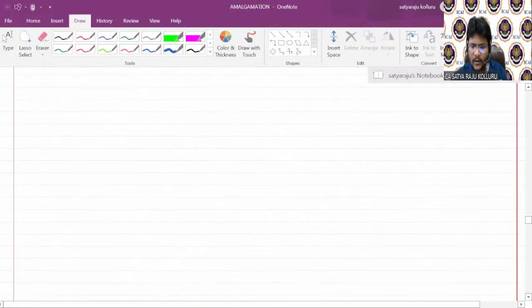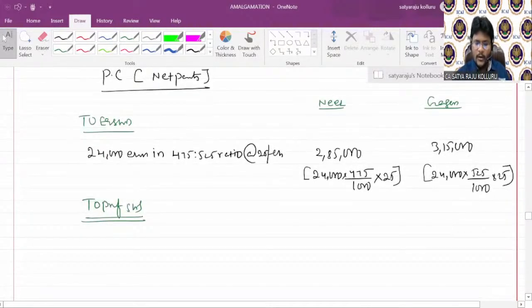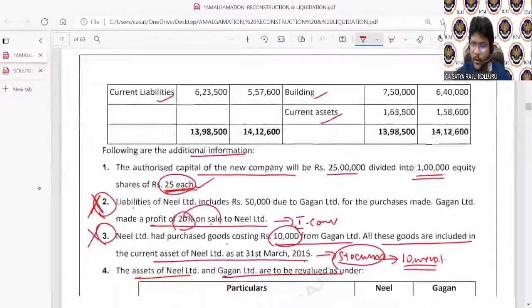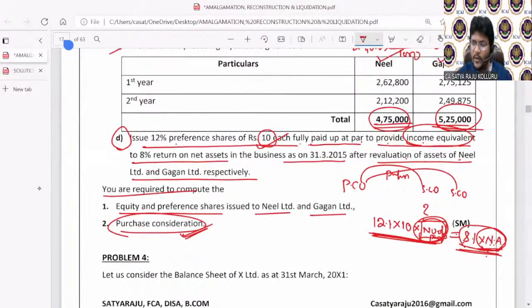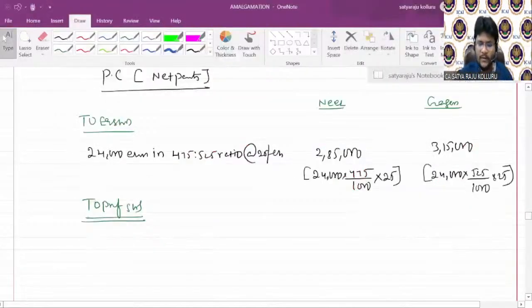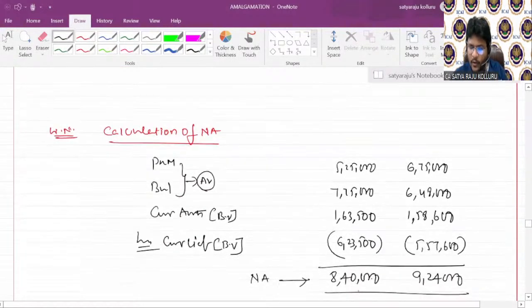Now come back here, all of you. Oh, so much of gap given by me now. Okay. Now to preference shareholders, I don't know how many number of preference shares need to be issued, but I made one equation. What is that? I need to issue such a number of preference shares. The dividend on such preference shares need to be equal to 8% return on net assets. Am I right? So first, let me calculate 8% return on net assets, guys.